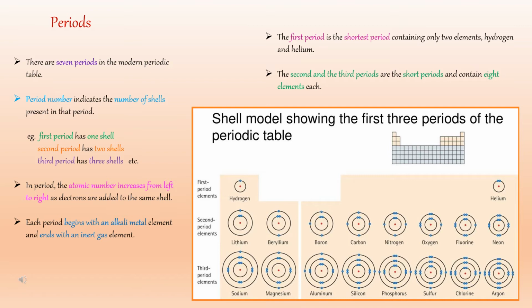Similarly, the third period has 3 shells. Here also we can see the third shell started with 1 electron and ended with 8 electrons in it. The second and the third periods are the shortest periods and contain 8 elements each. Observe the figure shown on the screen and learn all points explained just now.